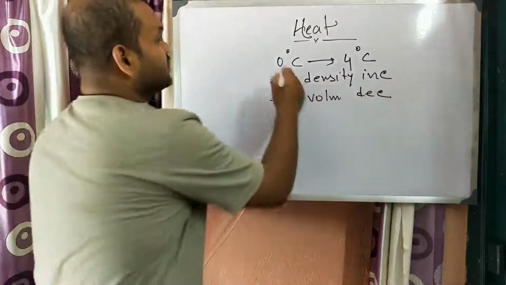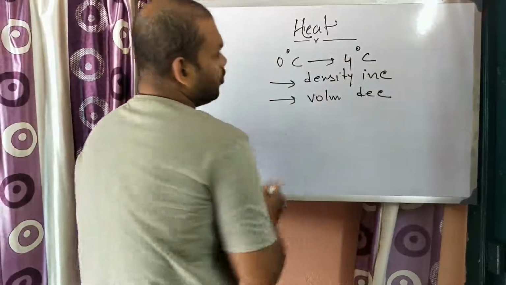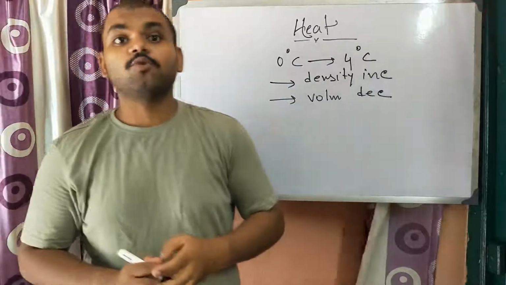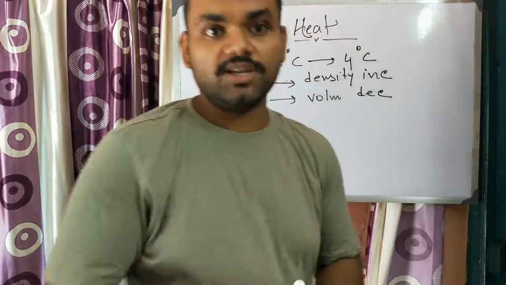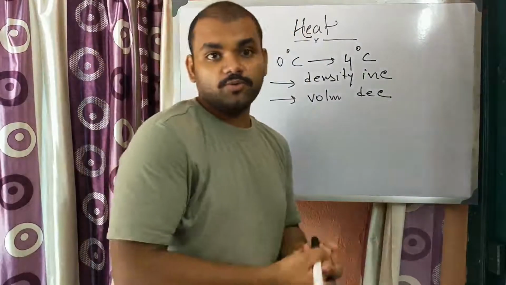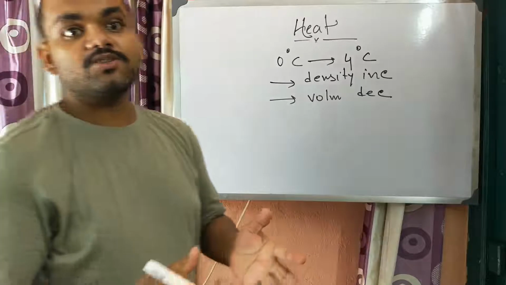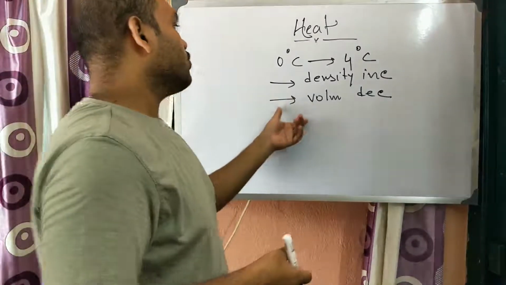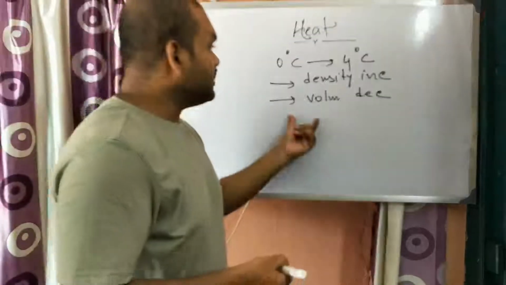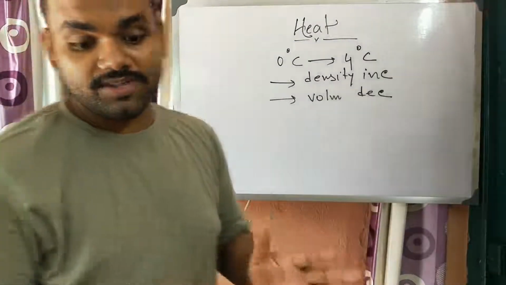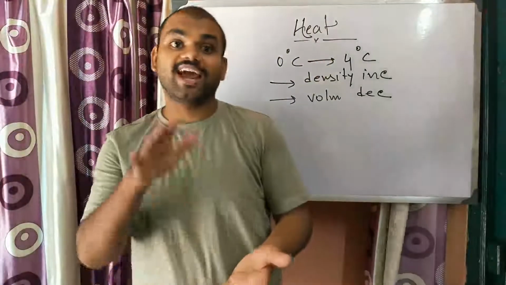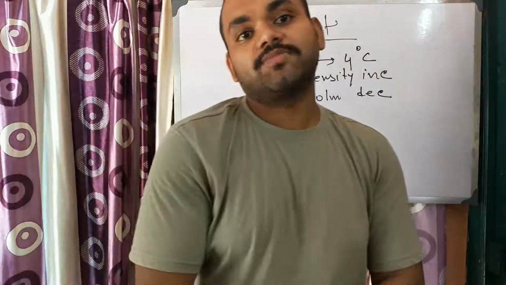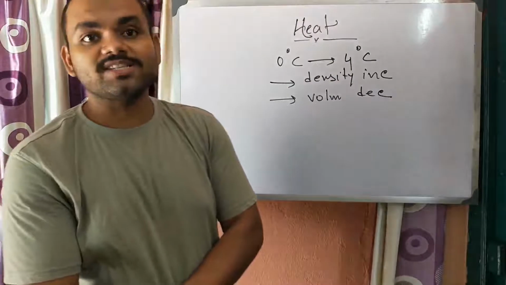So between 0 to 4 degree Celsius, water is having negative coefficient of volume expansion, that is, volume is not expanding, rather volume is decreasing. This particular characteristic of water is known as anomalous expansion of water.